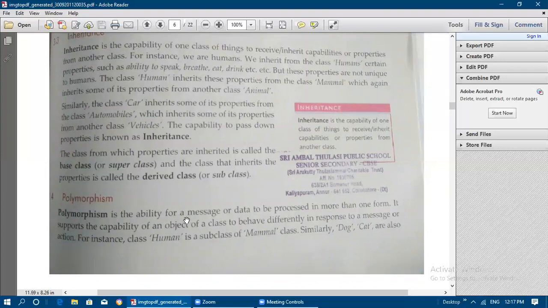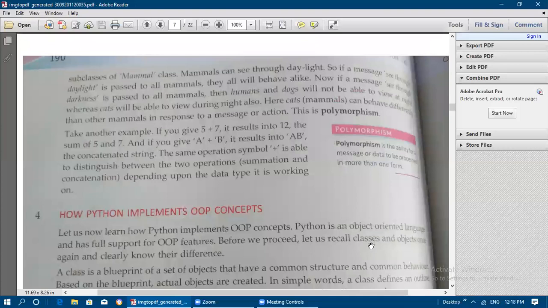It is the ability for a message or data to be processed in more than one form. It supports the capability of an object of a class to behave differently in response to a message or action. For example, class human is a subclass of mammal class. Similarly, dog and cat are also subclasses of mammal class. Mammals can see through the daylight.